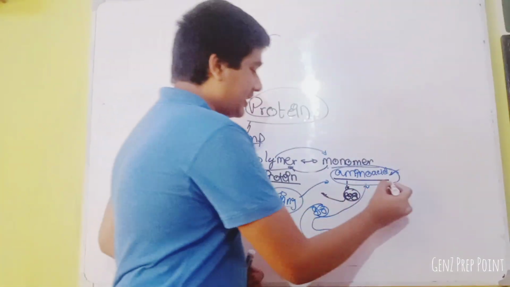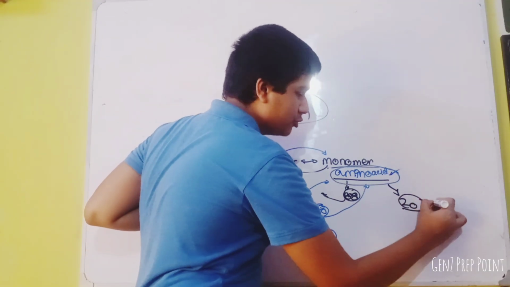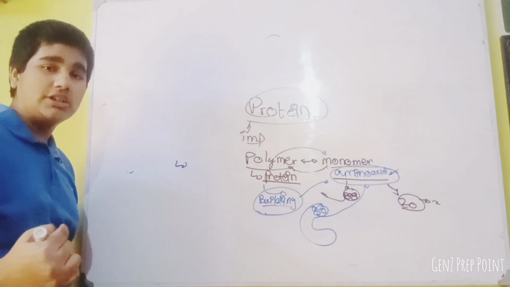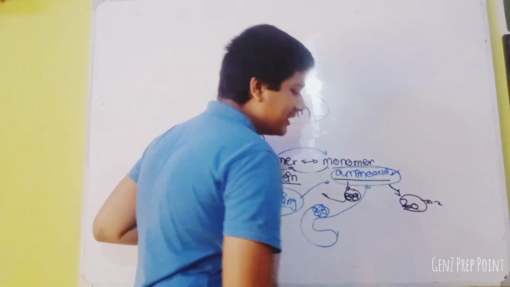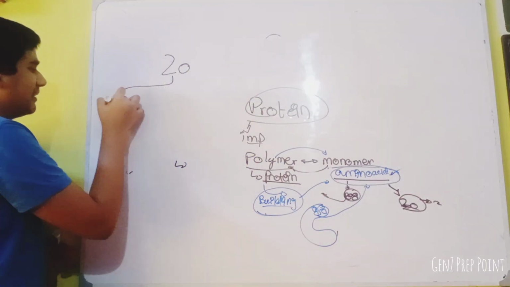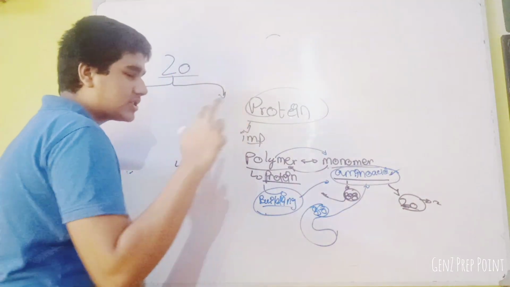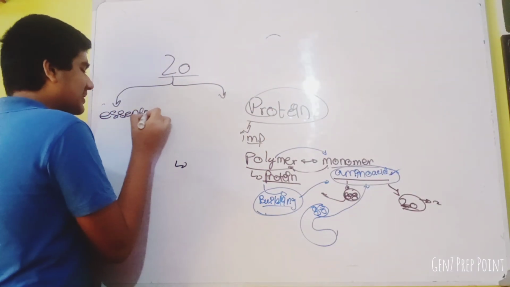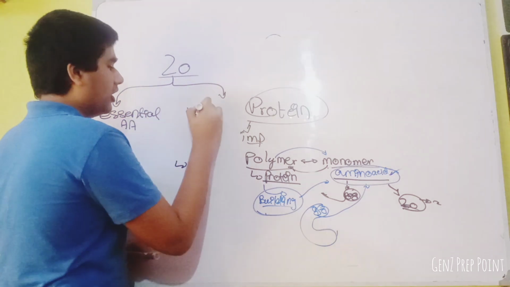So what is protein actually? Amino acids, actually. There are 20 types of amino acids. Two names are included in our syllabus, the other 18 are not. Those two we will study in the topic of biological cell, in sickle cell anemia. No need to memorize any of the names of amino acids. Just remember there are 20 types. Amino acids are also divided into two groups: essential amino acids, I will write the short form, and non-essential amino acids.